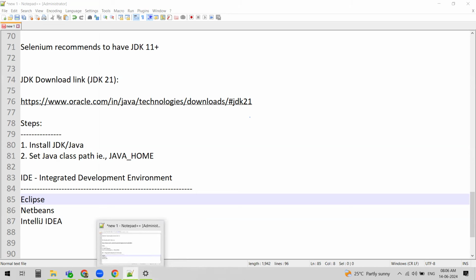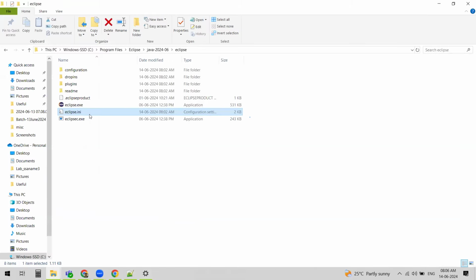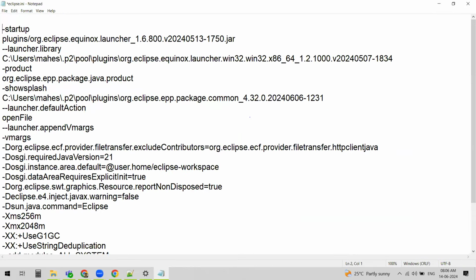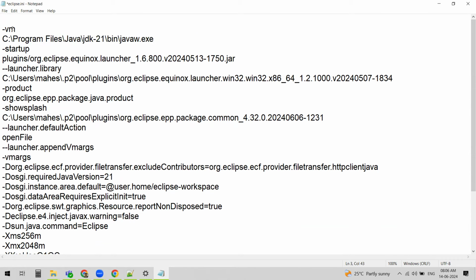Okay. What we can do is let me open that in Notepad. So you can see this is eclipse.ini. This is what Eclipse is actually using to start up, to launch Eclipse, right? So here we have to add these two lines.